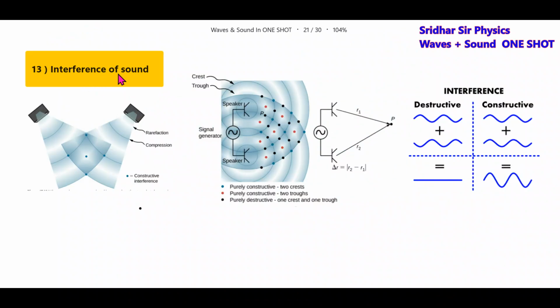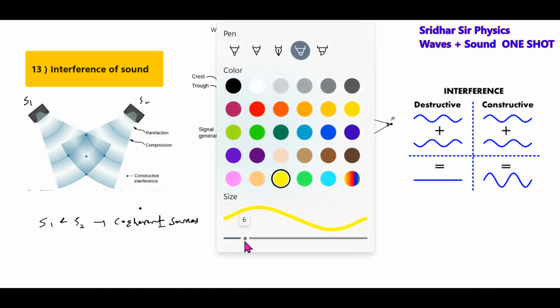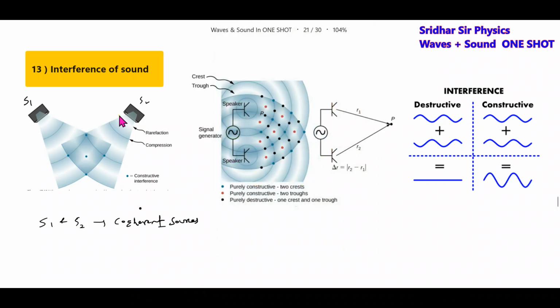We'll discuss the interference of sound waves. There are loudspeakers S1 and S2. They are coherent sources of sound. They will emit waves. This will be a rarefaction, there's a rarefaction.